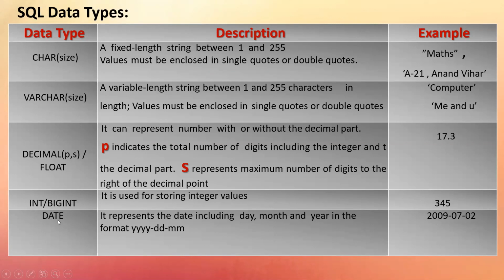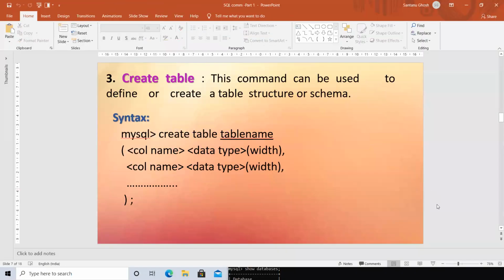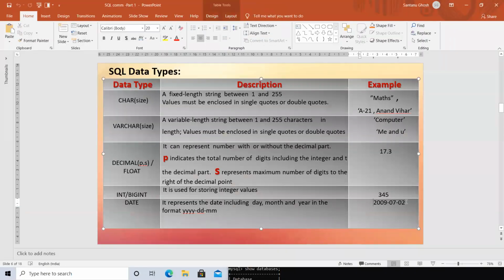And date is for storing dates like date of issue, date of submission, date of birth. When I want to store proper dates, I use the date data type. But we have to specifically remember the format for date, which is very important. It's the year first in 4 digits, dash, mm, dash, dd. This is something we have to remember, and dates are also handled as string values.